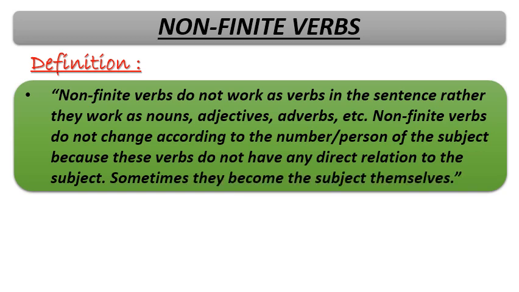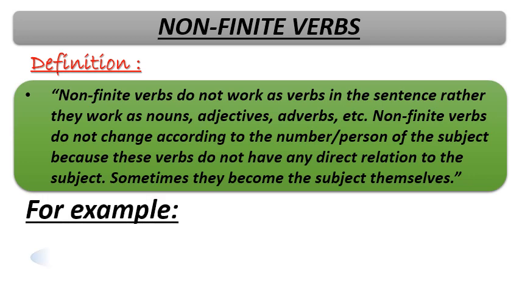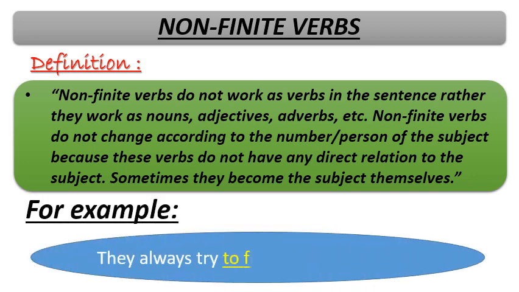Person means first person, second person and third person of the subject. Because these verbs do not have any direct relation to the subject. Sometimes they become the subject themselves. For example, they always try to find fault with me. So here, to find is a non-finite verb.